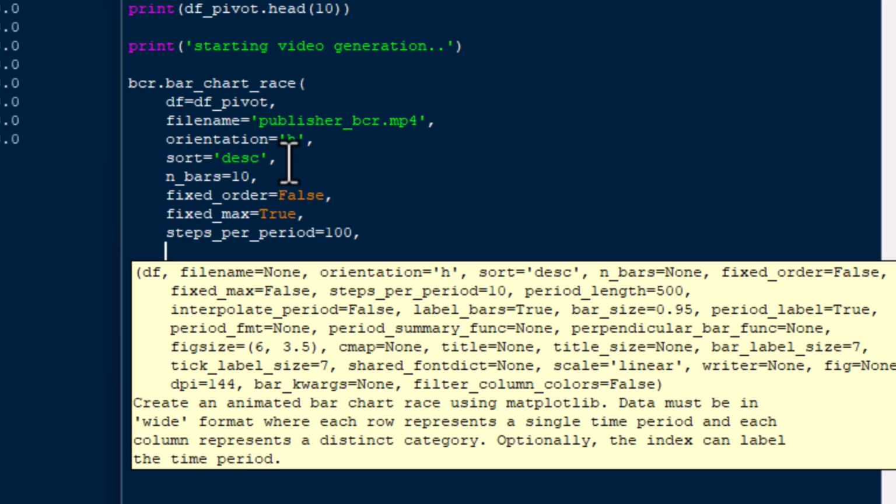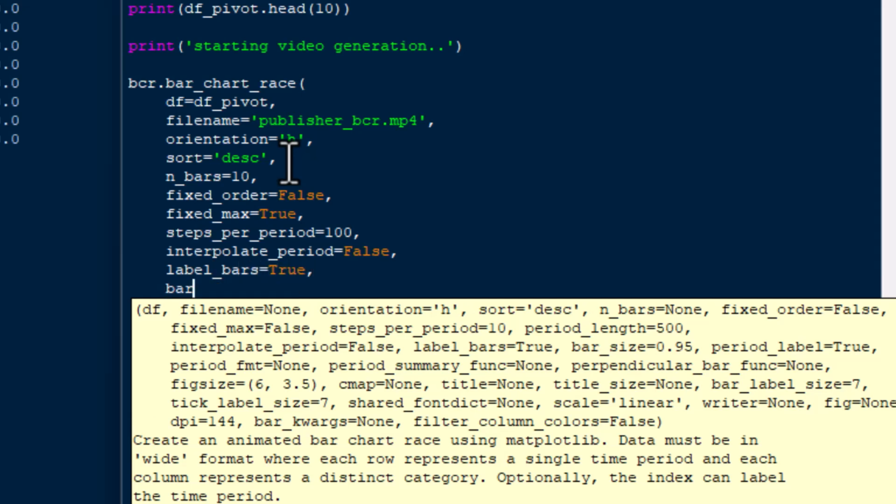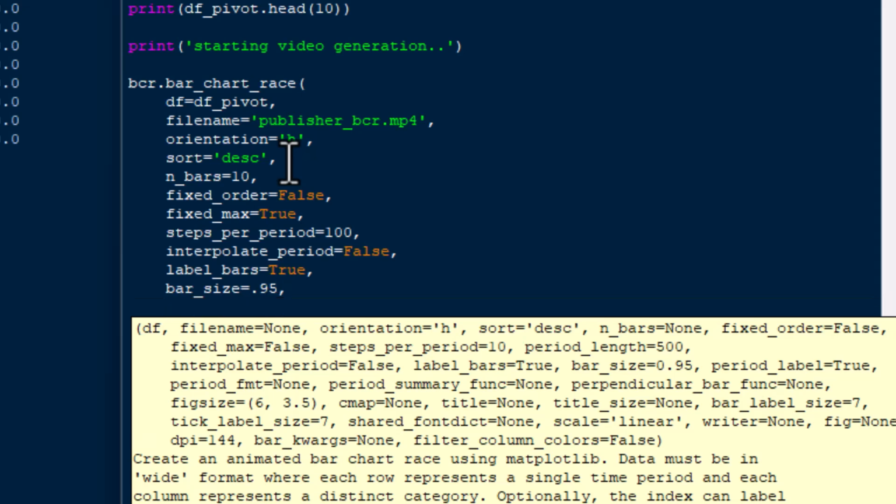We'll fix the order, that's false, and we'll do fixed_max is true. That's going to hold the visual to the right, the maximum width of all of them, so that it's not shifting over time. We've got steps per period. Now that's going to affect how fast or slow the bars are moving on the screen, and so if you want to slow it down, you can increase the number of steps per period. Make sure that you play around with that a little bit. The interpolation, I'm not quite sure about that one. That one's in the list there.